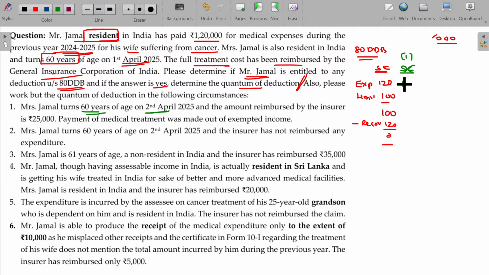Okay, the expenses being 120 and the limit is only 40, isn't it? So, between these two, whichever is lower will be taken. The amount reimbursed, 25,000, is subtracted. So, the deductible value is 15. Deductible value being 15.